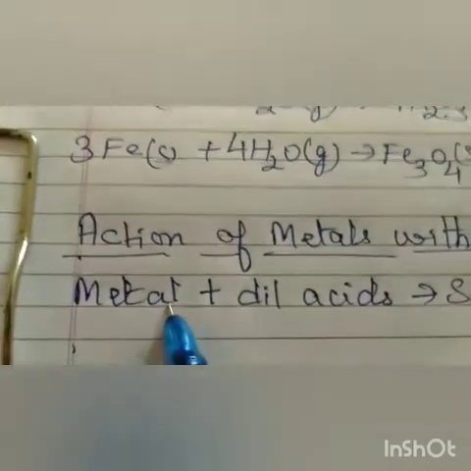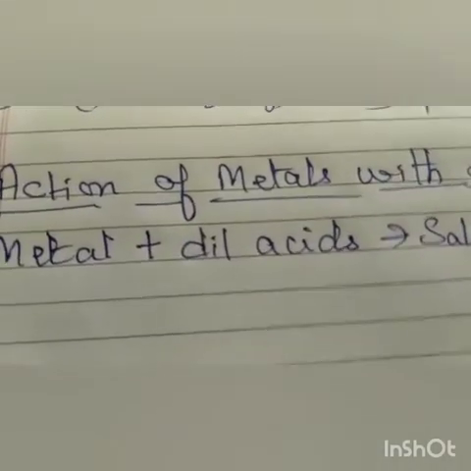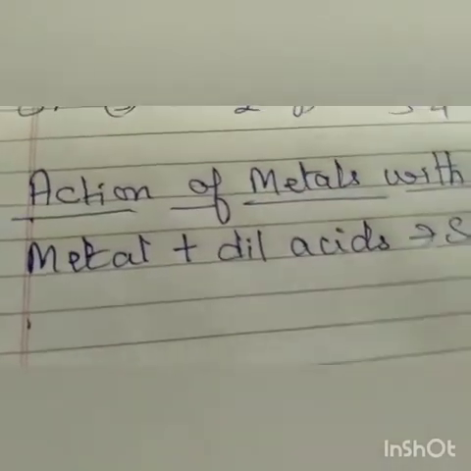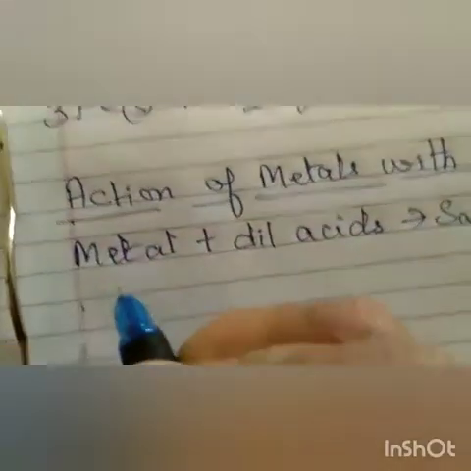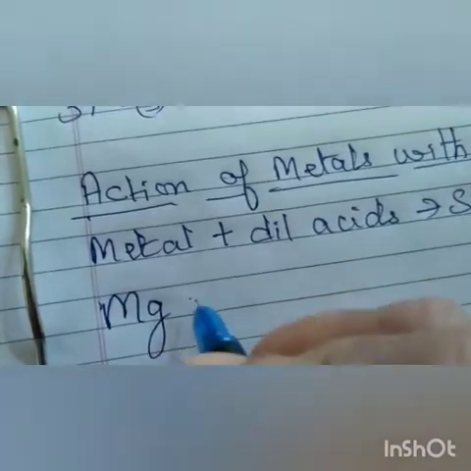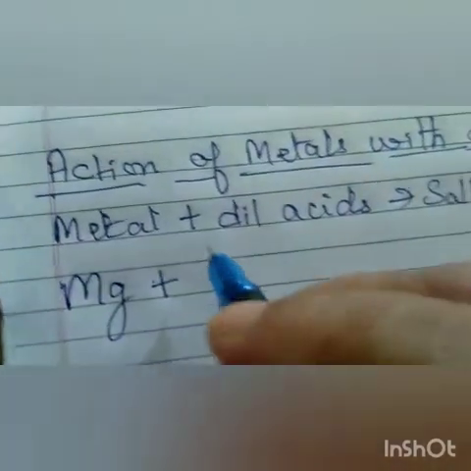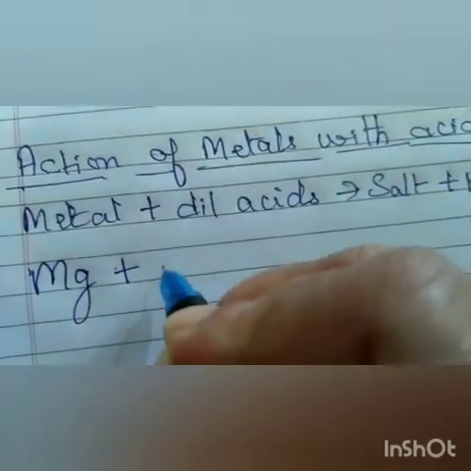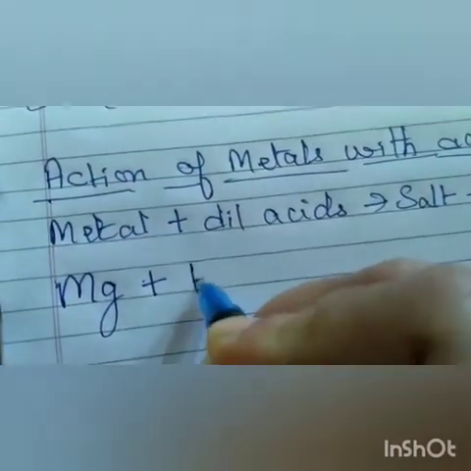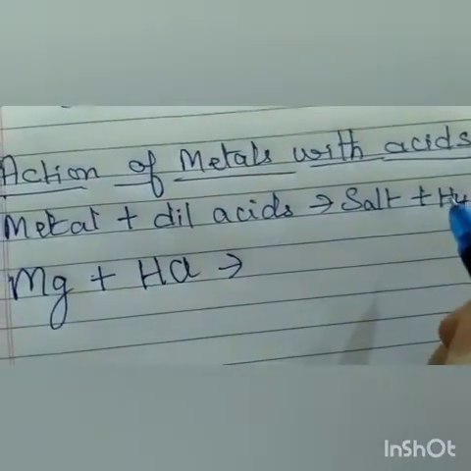So children, this is the metal, this is dilute acid, and you will get salt and hydrogen. Now we will write the equation for magnesium. Magnesium is solid. I am not writing the states as the space is less. Here we will take hydrochloric acid and we will get salt and hydrogen.